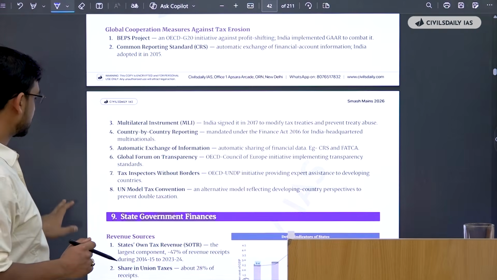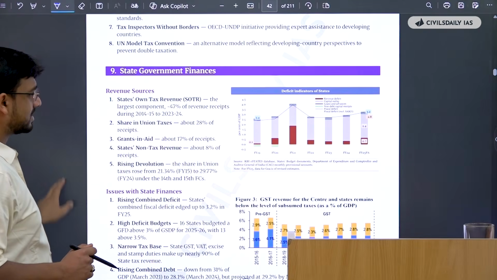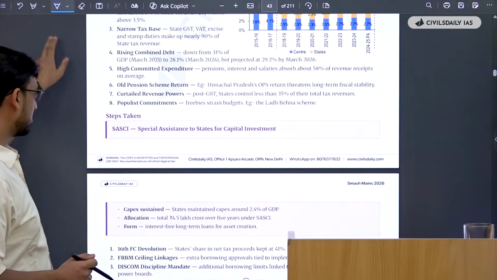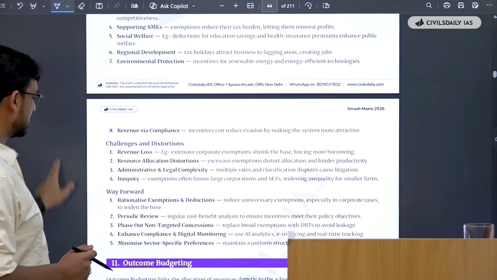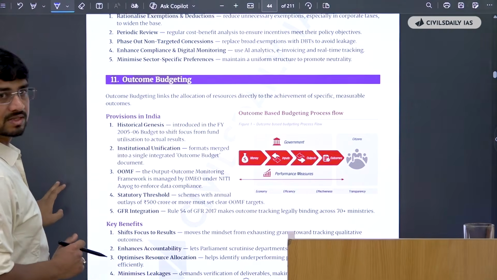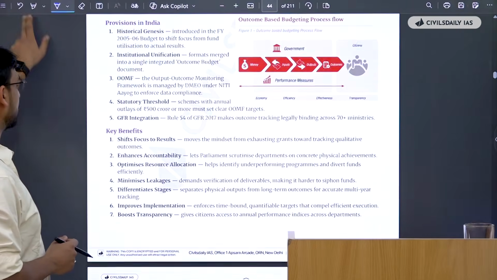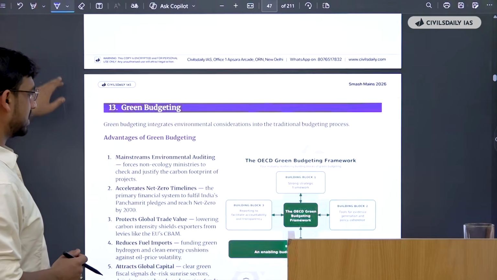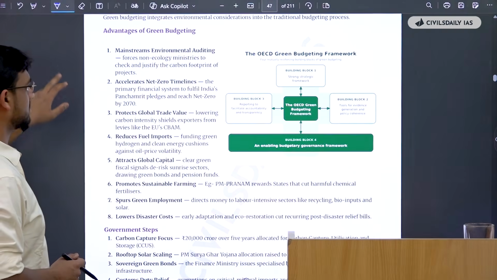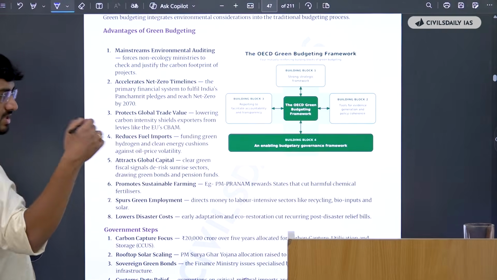Okay, measures. What are the state government finance issues? This is also a good topic that UPSC often asks. And what is the tax expenditure? So every part of the syllabus is covered in great detail. Outcome budgeting is there. Then there's gender budgeting. Then green budgeting is one of the favorite topics of UPSC. It's also there. What are the advantages?